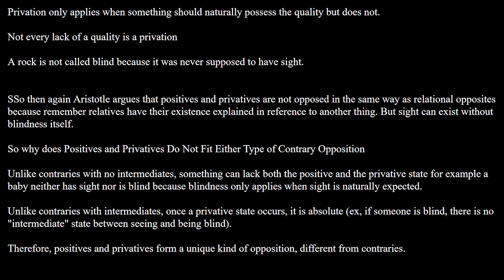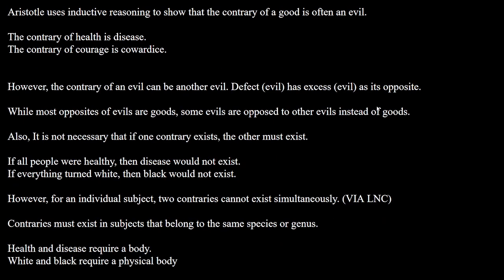Unlike contraries with no intermediates, something can lack both the positive and the privative state. For example, a baby neither has sight nor is blind, because blindness only applies when sight is naturally expected. Unlike contraries with intermediates, once a privative state occurs, it is absolute. For example, if someone is blind, there is no intermediate state between seeing and being blind. Therefore, positives and privatives form a unique kind of opposition that is different from contraries.